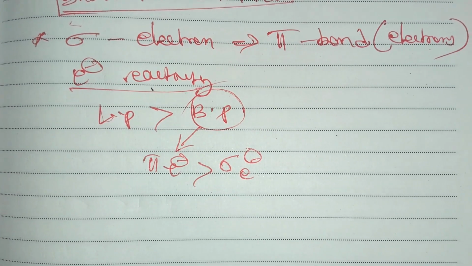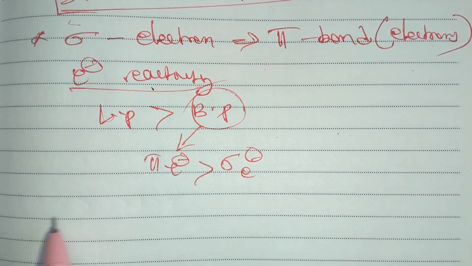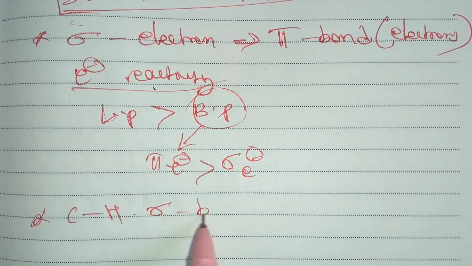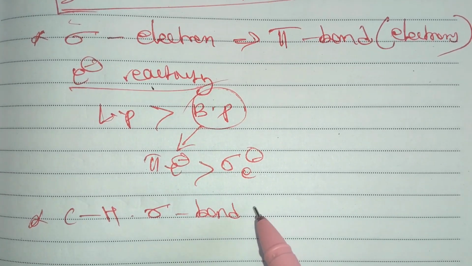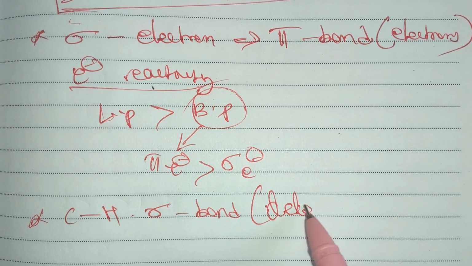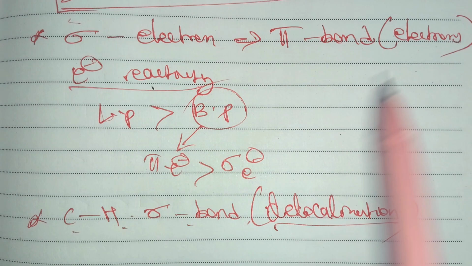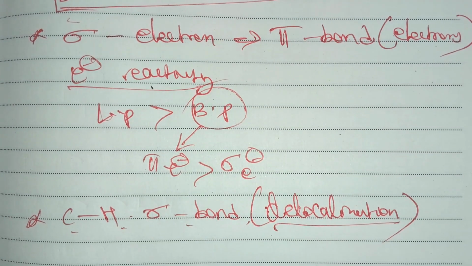Now hyperconjugation is nothing but the migration or delocalization of the carbon-hydrogen sigma bond into the pi bond. That is hyperconjugation. Where is hyperconjugation possible?